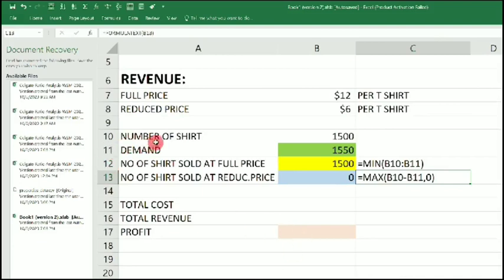You can see if we have number of shares produced as 1,500 and the demand is higher, which is 1,550, the number of shares sold at full price, you can see because we have used the MIN function on these two, the production and the demand, it has picked the lower one, because definitely the number of shares that can be sold can never be 1,550.